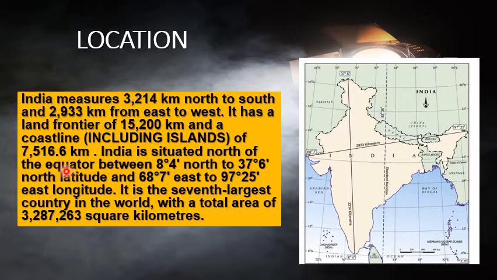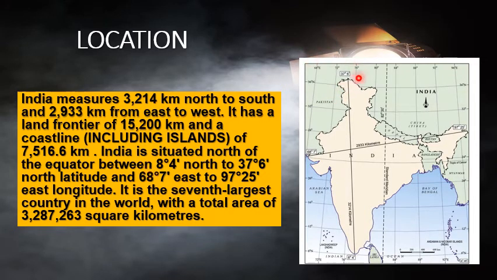Now, what is the extent of India? The extent of India is 8 degree 4 minute north. From here you can see this is 8 degree, and this is 8 degree 4 minutes, because we have divided this whole into division, subdivision. So over here we are saying 4 minutes, 8 degree 4 minutes. Then 37 degrees 6 minutes. You can see this is 36, so it is 37 degrees 6 minutes.